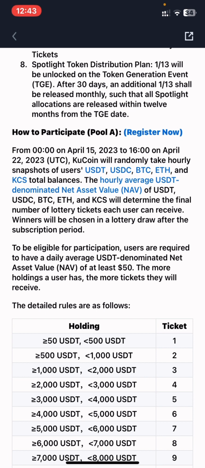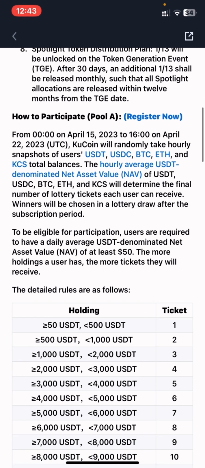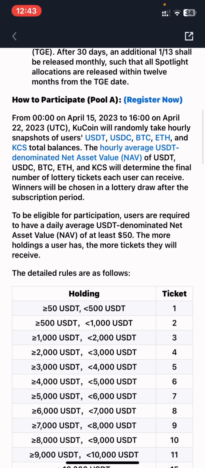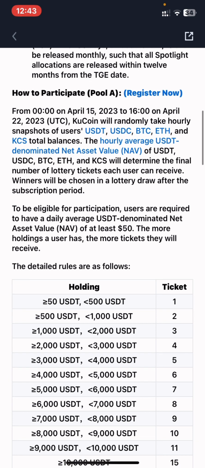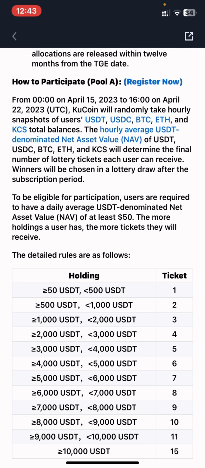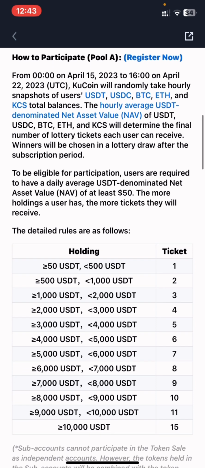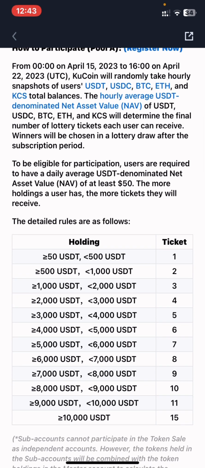If you watch this video and you've joined already and you have these assets in your account, KuCoin will be counting your hourly average holding in your account. So at the end of this period, at this snapshot, you have to be eligible to participate.